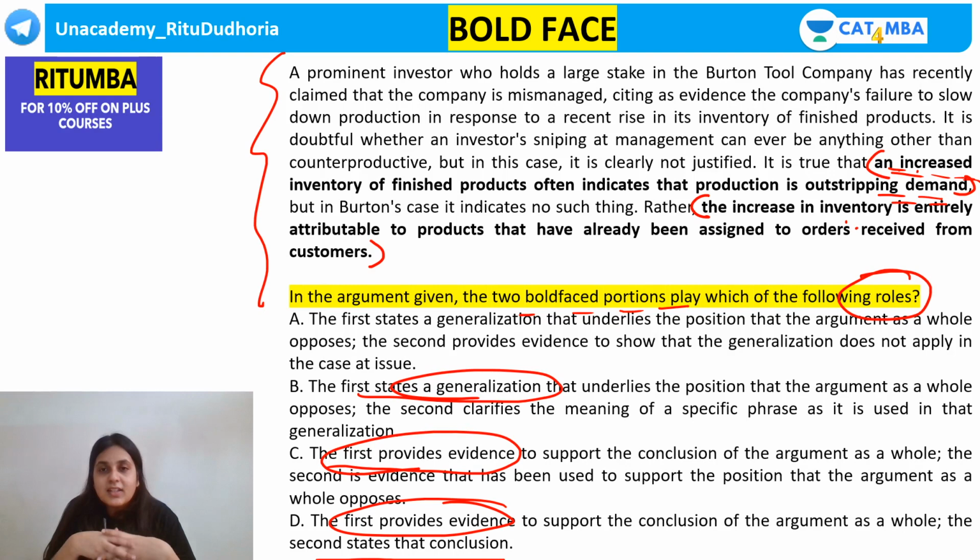Now, it's not necessary that you get 2 bold faces. Sometimes it can be just 1 bold face, and they can ask you what is the role of that bold face with respect to the whole paragraph. So this is basically called a bold-faced question. Very frequently, you will come across this question as well.